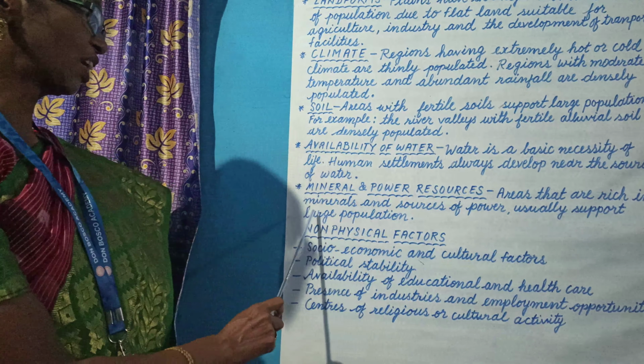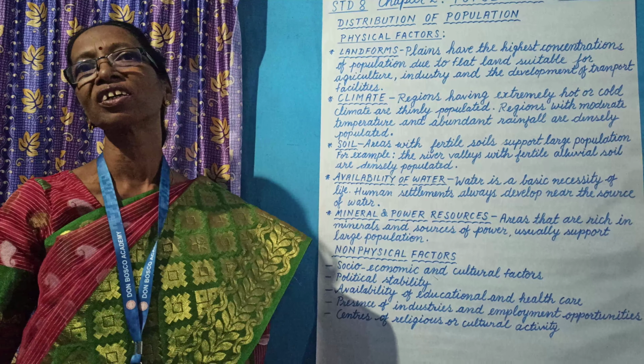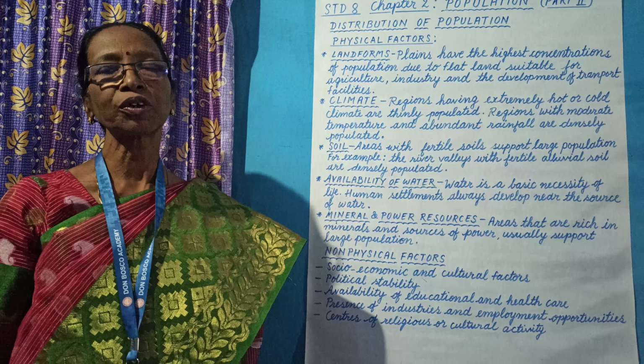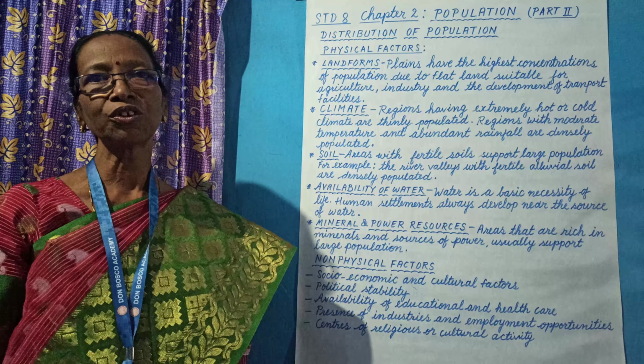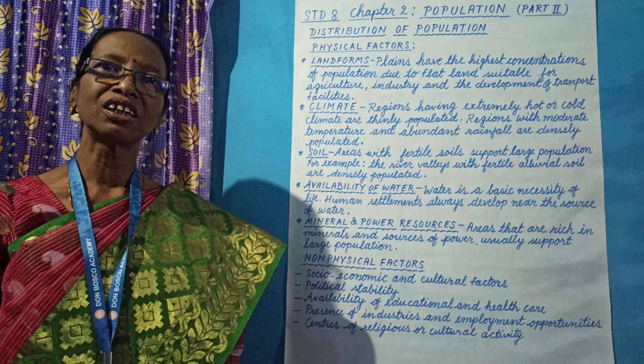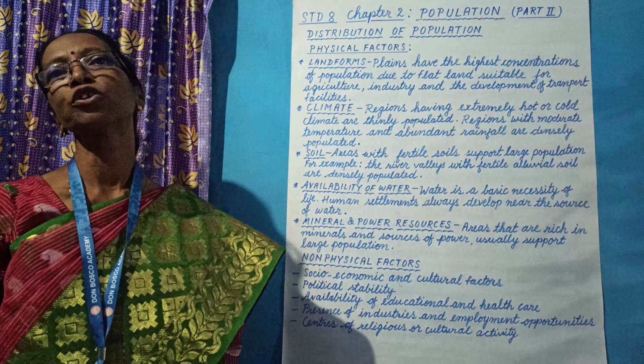For example, in the ancient period, when gold mines were found in Africa or India, people from different areas rushed towards that area because the processing, mining and development of industries in that area provided a large number of job opportunities.